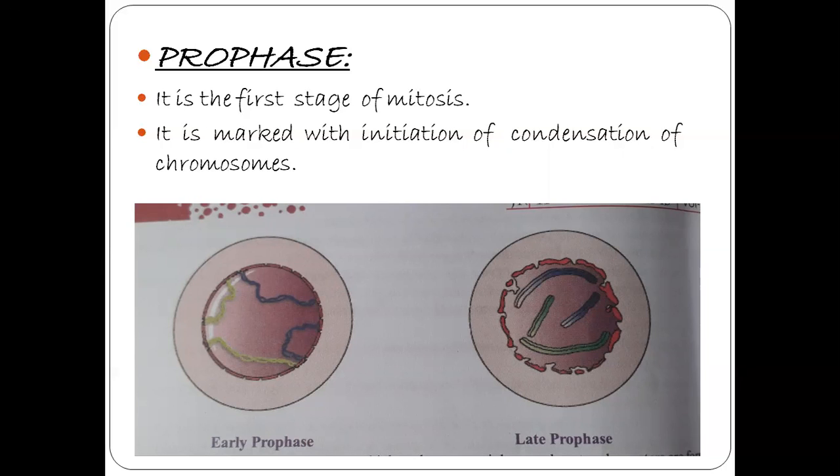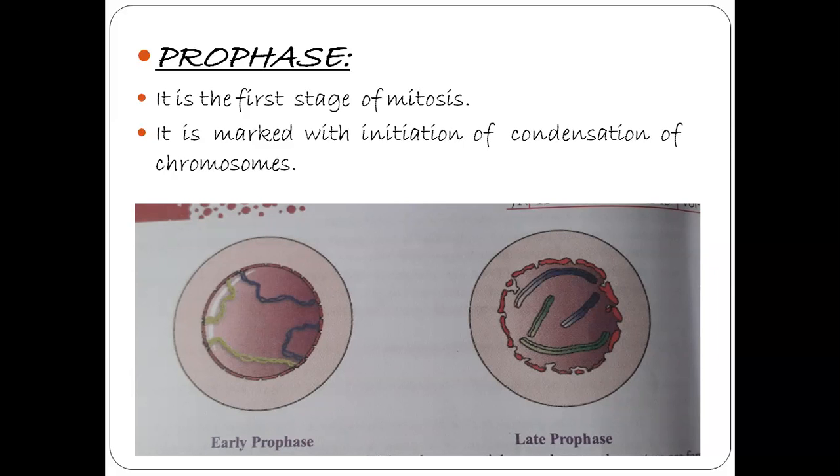The main character of this prophase is the initiation of condensation of chromosomal material. In interphase, the chromosomes look like thread-like structures.